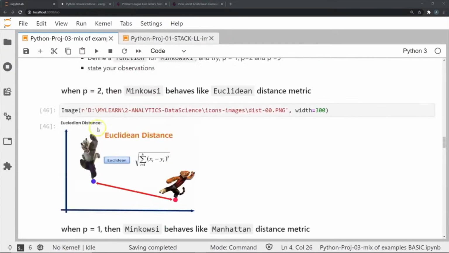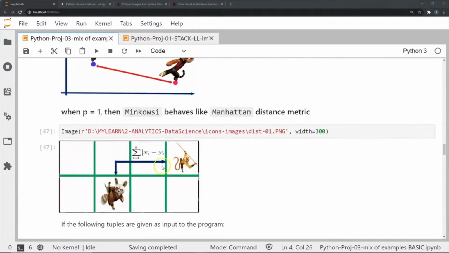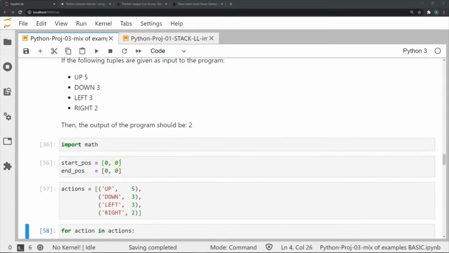So this is just a visual representation. The Euclidean distance is basically the straight-line estimate of the distance between these 2 points, since this is a 2-coordinate system, whereas the Manhattan distance would be the absolute distance if we go up and then go right between these 2 points. So yeah, let's move on to the problem.